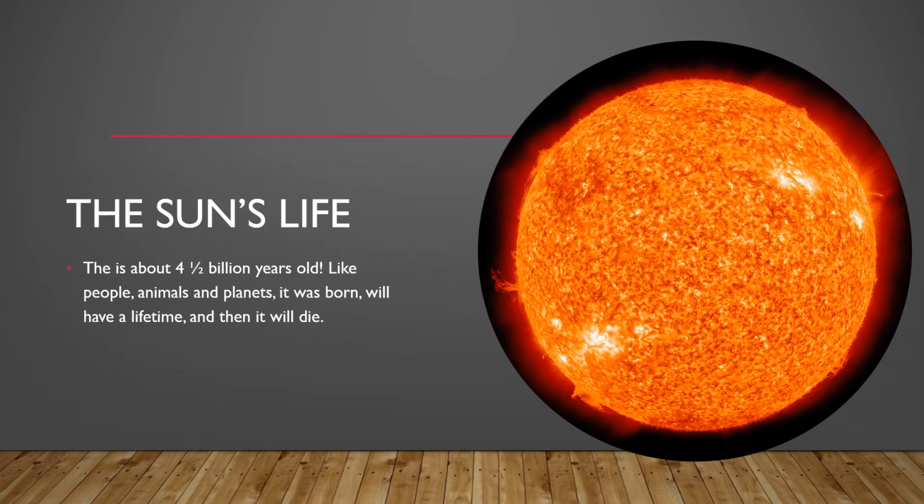The sun's life. The sun is about 4.5 billion years old. Like people, animals, and plants, it will be born, will have a lifetime, and will die. Also, the sun is the oldest object in the solar system. 4.5 billion years old. That is also a very long time surviving.